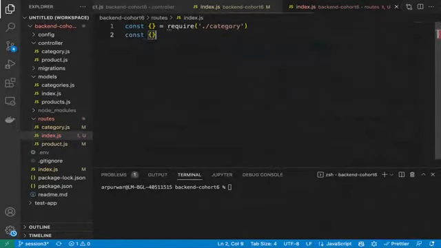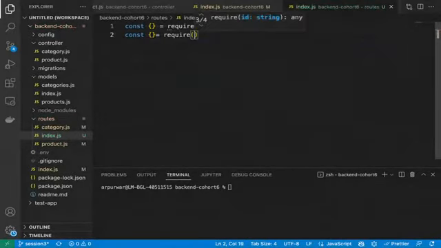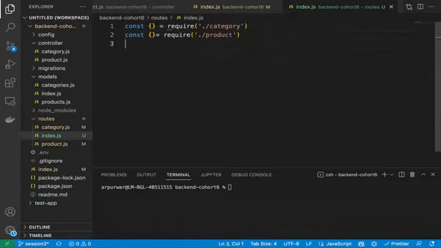Then another one, require product. Yeah, product, correct.